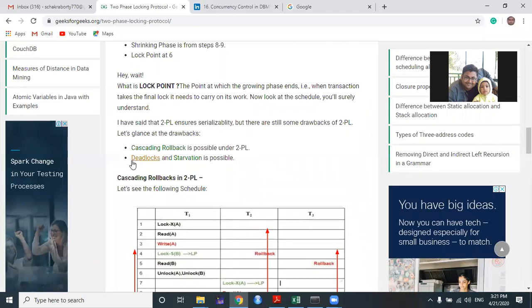Another drawback is deadlock and starvation. Till now, deadlock and starvation is a very difficult issue, and I haven't told you any way to handle it. Only one way I am telling to handle starvation, and that is the priority queue way. Deadlock prevention and deadlock handling I will discuss in a separate lecture on deadlocks.